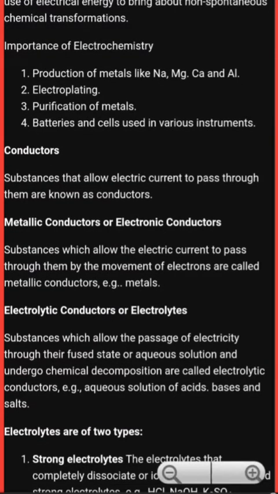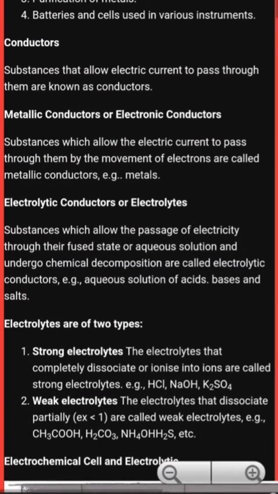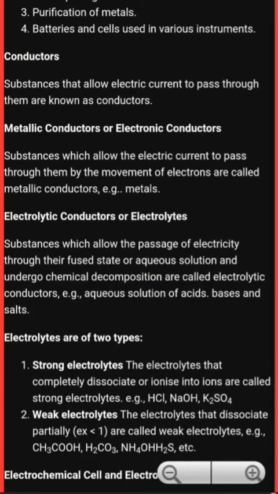Now we will talk about electrolytes. Electrolytes are of two types: strong electrolytes and weak electrolytes. The electrolytes that completely dissociate or ionize into ions are called strong electrolytes, like HCl, which is a strong acid, and when it dissolves in water it completely dissociates into its constituents, that is H+ and Cl-. Same as a base, NaOH is a strong base which dissociates into Na+ and OH-. Same as K2SO4 is a salt which dissociates into K+ and SO4 2-.